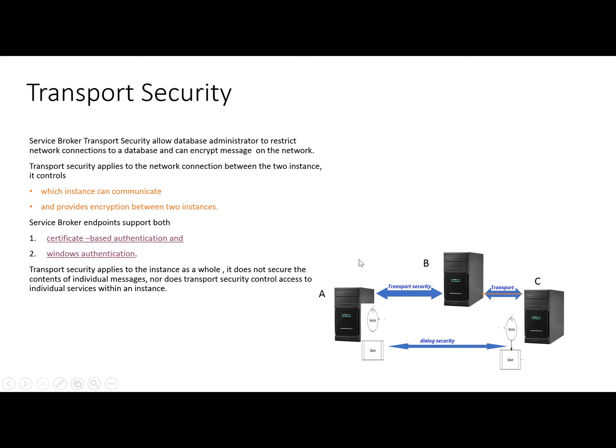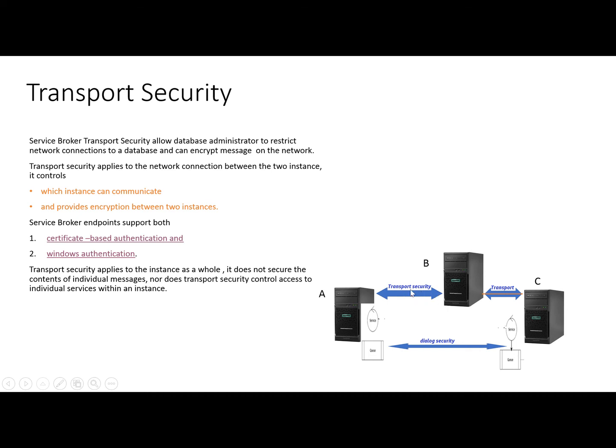These are the security levels when we are using Service Broker where the initiator service is in one instance and the target service is in another instance. Then we have to use these levels of security. We can use both levels of security.